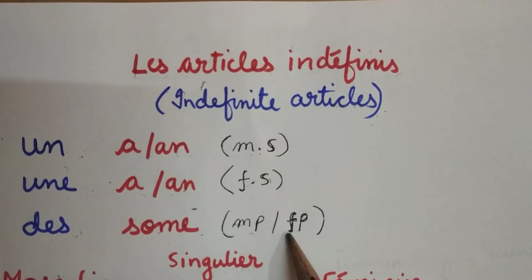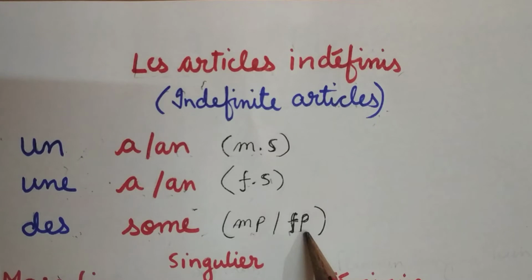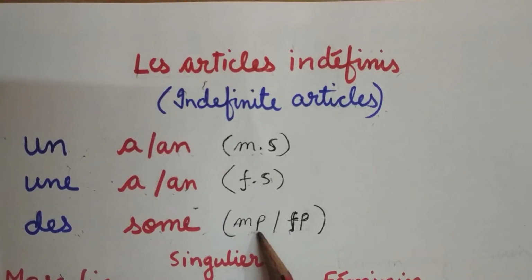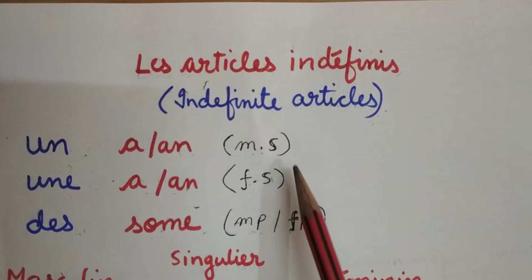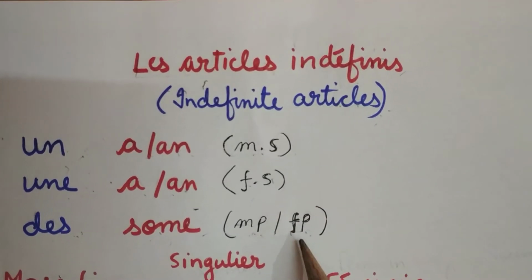So it can be used in the plural form whether it is masculine or feminine. It doesn't matter if it is feminine or masculine, but it should be in the plural form. So MP means masculine plural, FP means feminine plural. Just remember this abbreviation, it will be used again and again in the future.